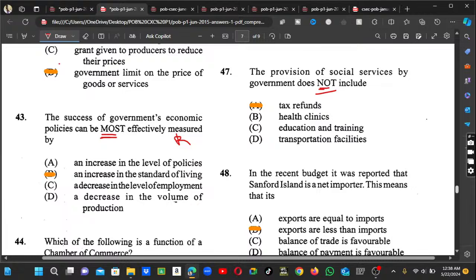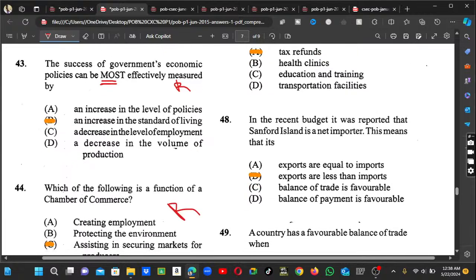Number 48, it says in the recent budget it was reported that Sanford Island is a net importer. So what we are talking about, a net importer, guys, would mean that exports are less than imports. What he is carrying out of his country to another country is less than what he is receiving. So therefore the answer will be B.